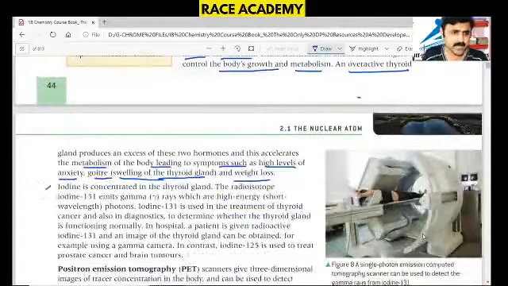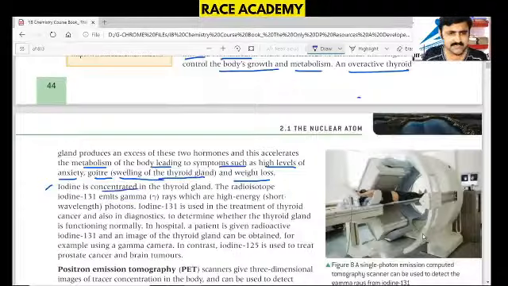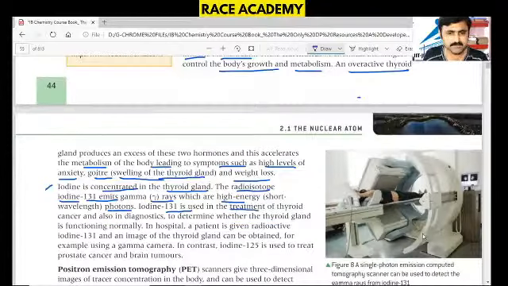Iodine is concentrated in the thyroid gland. The radioactive isotope iodine 131 emits gamma rays, which are high energy, short wavelength photons. Iodine 131 is used in the treatment of thyroid cancer, and also in diagnostics to determine whether the thyroid gland is functioning normally. For that we will use iodine 135.